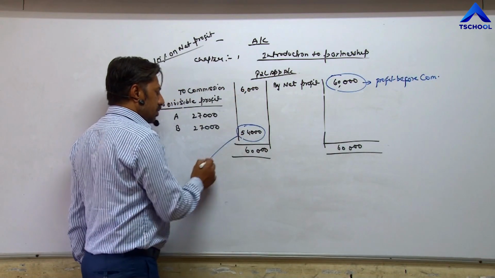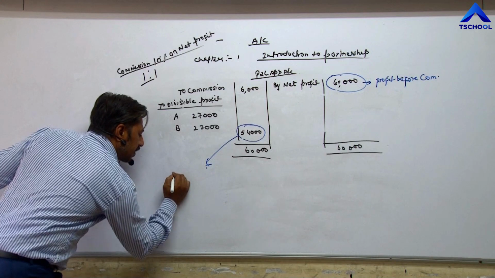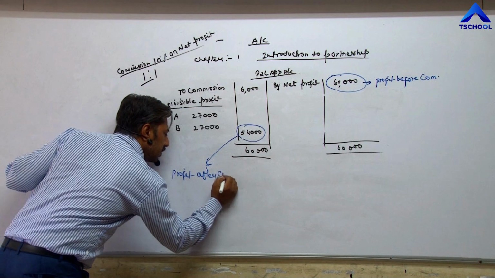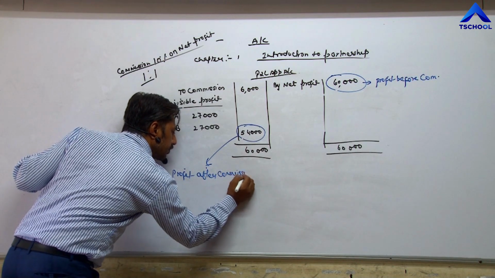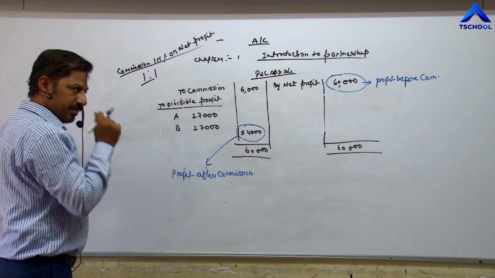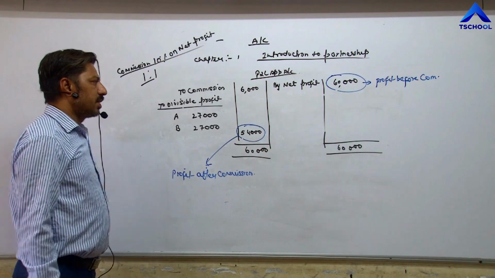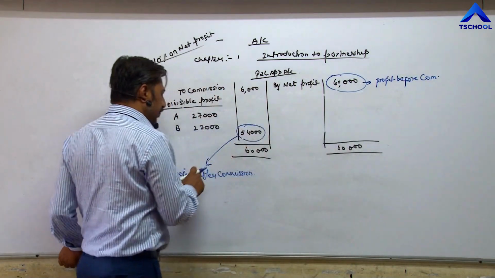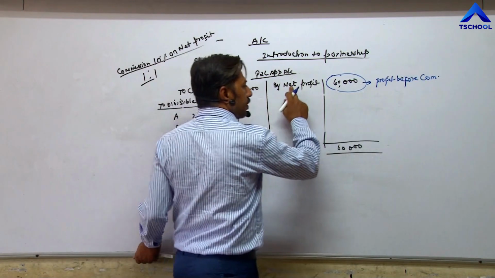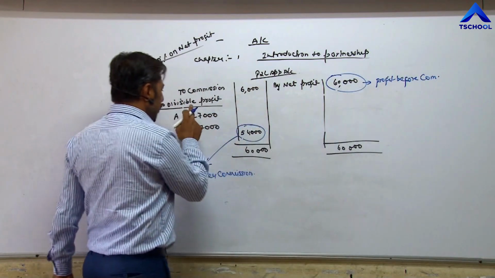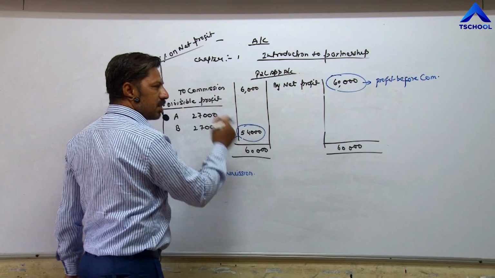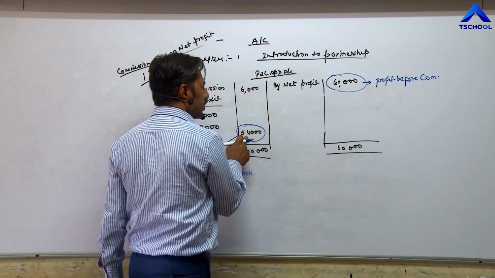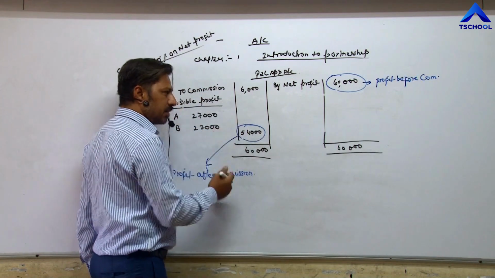And this profit is called profit after commission. This is profit before commission. This is profit after commission. Means net profit is called profit before commission. Divisible profit means profit after commission. After deduction of 6,000 we are receiving 54,000. That's why it is called profit after commission.